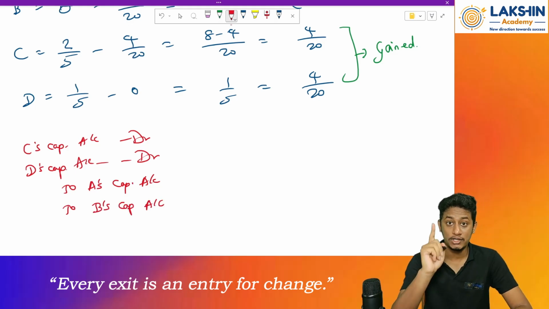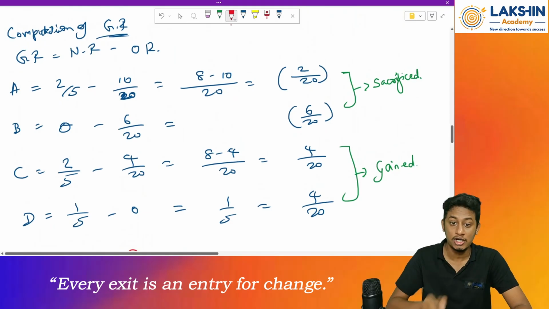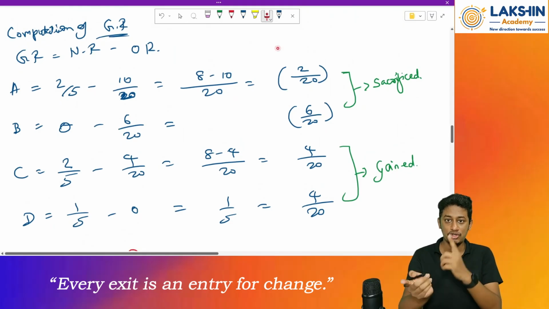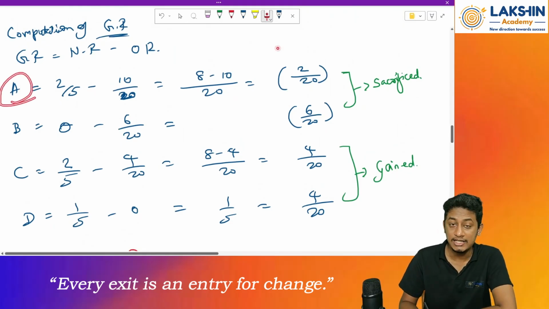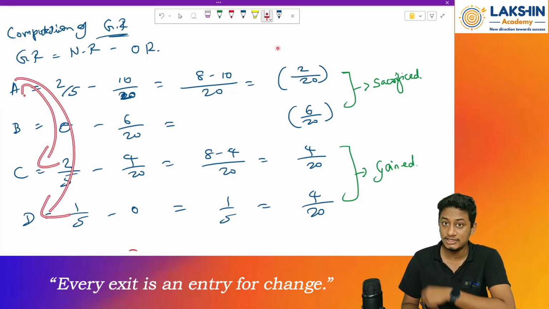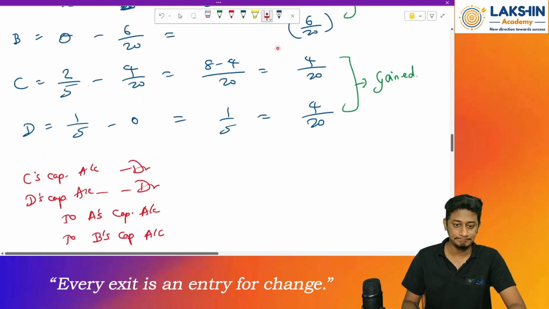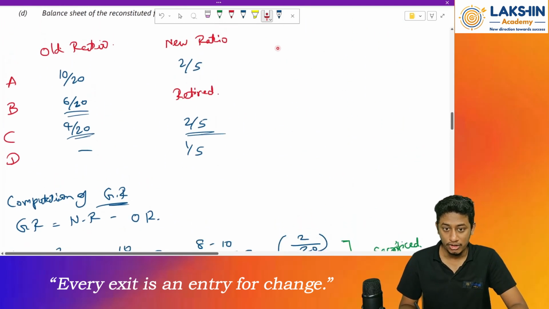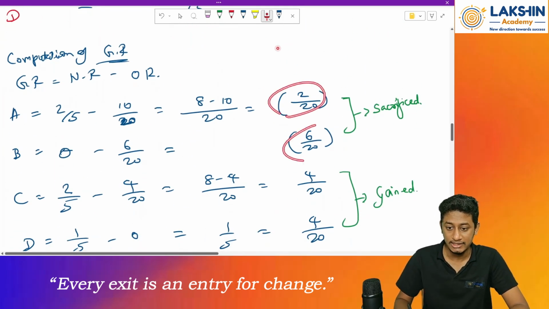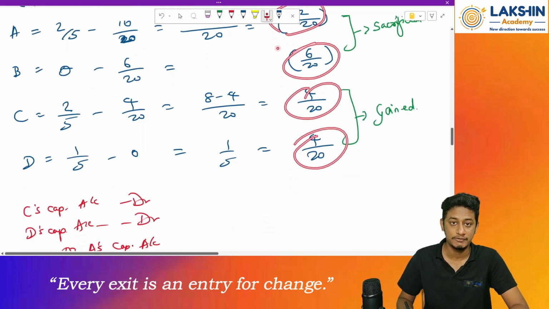See, I told you before that only the retiring partner need not sacrifice. While changing the ratios, it might be that the remaining or existing partner can also sacrifice some ratio to the other partners, just like in this case. Clear? Okay. So for the entry, straight away multiply 1 lakh with these values. You will get your answer.